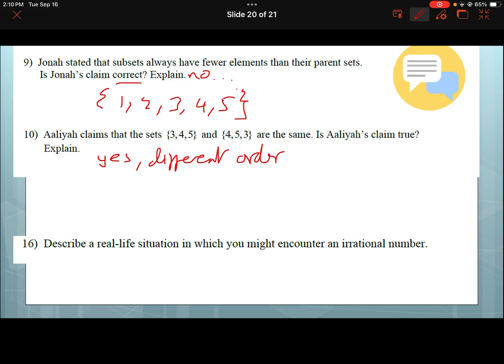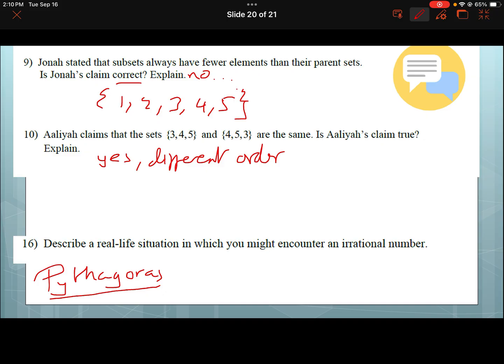Describe a real life situation in which you might encounter an irrational number. Literally anything. Pythagoras is a good example. You will find the square root of stuff, and before you say, are you going to use Pythagoras in real life? Yeah, most engineers or anybody who has to do anything with building or design will use Pythagoras. A perfect example is even TVs. When they give the screen size, they use Pythagoras to find it, or a tape measure, but they could use Pythagoras.